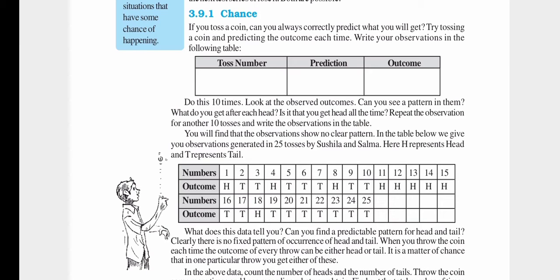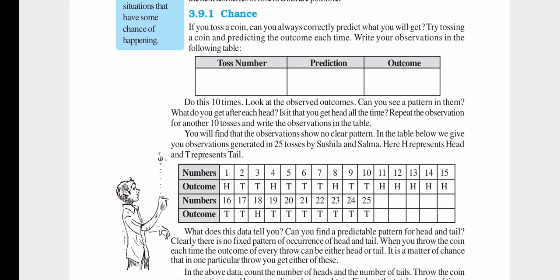In the table below, we give the observations generated in 25 tosses by Sushila and Salma. Okay, these are the observations got for Sushila and Salma in 25 tosses. Here H represents head and T represents tail. So you can see the numbers, outcomes. In the first toss they got head, second toss they got tail, third toss they got tail. Similarly, in 25 tosses, their outcomes are tabulated.